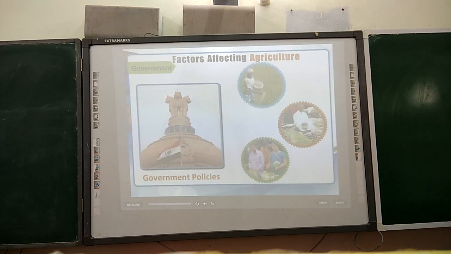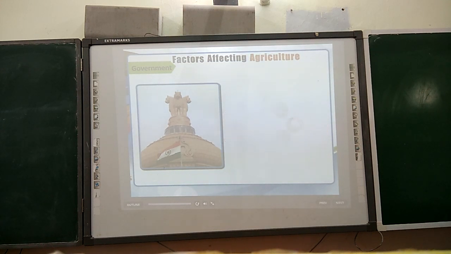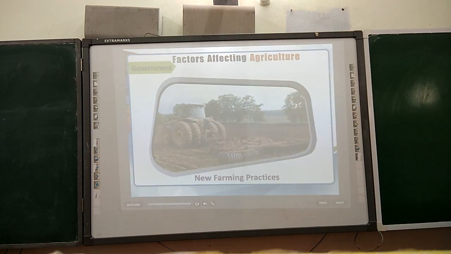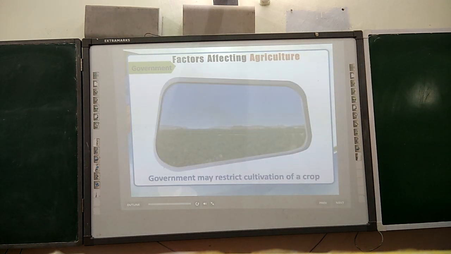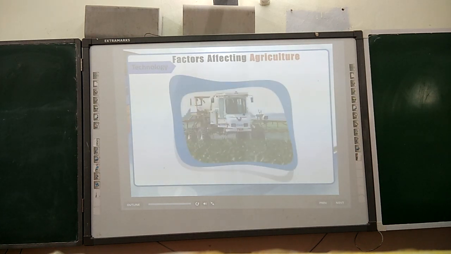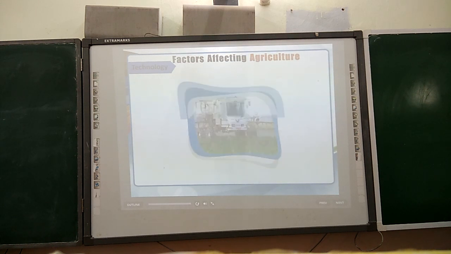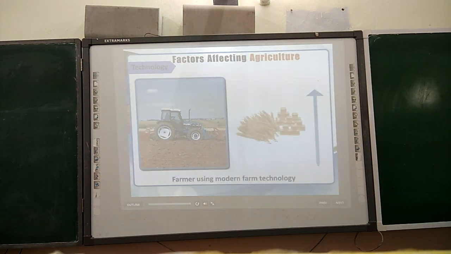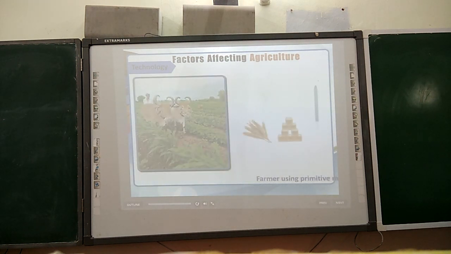The government policies also influence agricultural activities. Government may provide subsidies and loans to farmers for encouraging new farming practices, and it may also restrict the cultivation of a crop. Technological development has a great impact on agriculture. Farmers using modern farm technology get high crop yields as compared to farmers using primitive methods of farming.